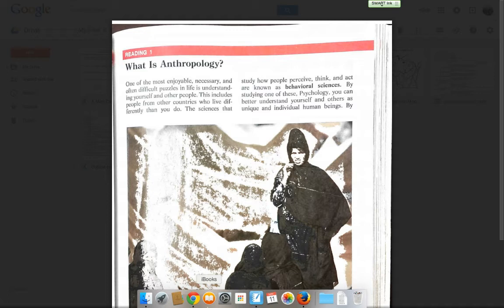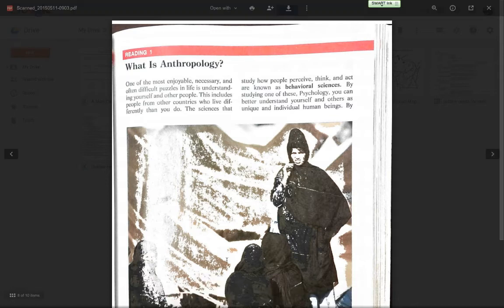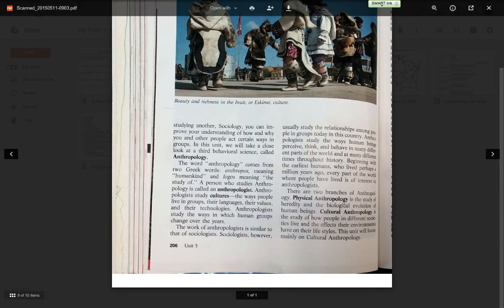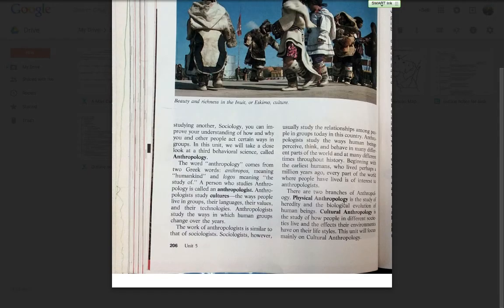One of the most enjoyable, necessary, and often difficult puzzles in life is understanding yourself and other people. This includes people from other countries who live differently than you do. The sciences that study how people perceive, think, and act are known as behavioral sciences. By studying one of these, psychology, you can better understand yourself and others as unique and individual human beings. By studying another, sociology, you can improve your understanding of how and why you and other people act certain ways in groups. In this unit, you will take a close look at a third behavioral science called anthropology.